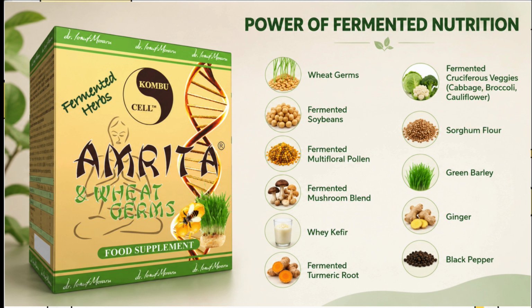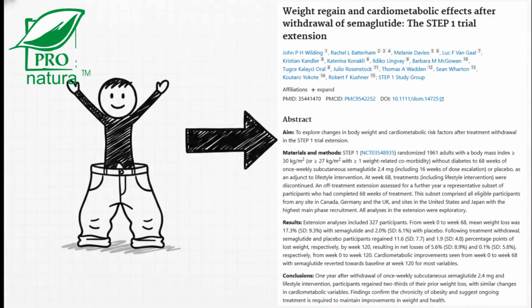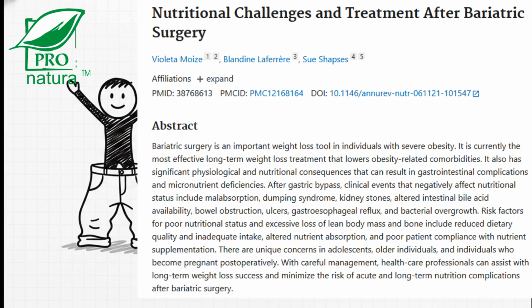Welcome to this explainer. We're going to dive right in and unpack the deep biology behind the yo-yo effect. Because here's the crucial point. Weight loss is only the first phase. The real biological challenge is metabolic stability. When the pharmacological effect of an incretin treatment declines or that initial shock of bariatric surgery passes, your body actively works to return to its previous set point.